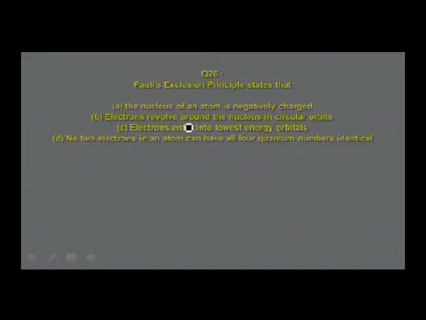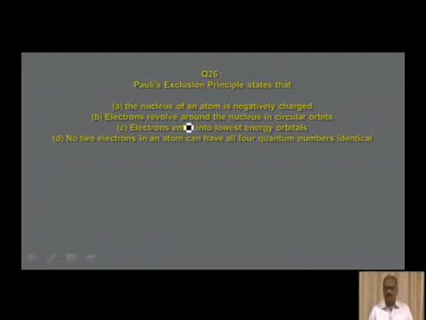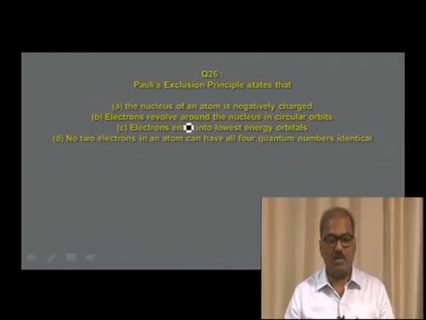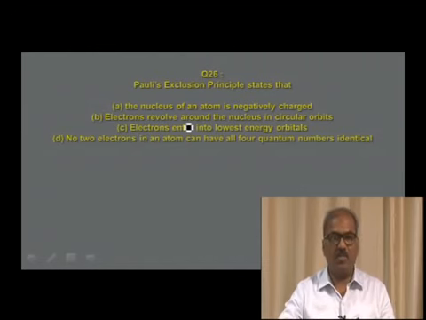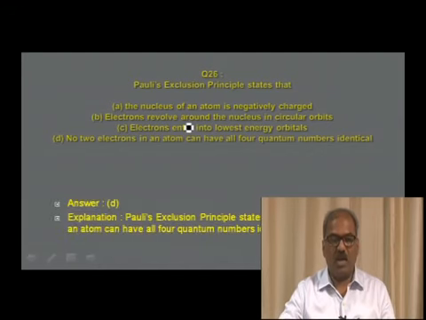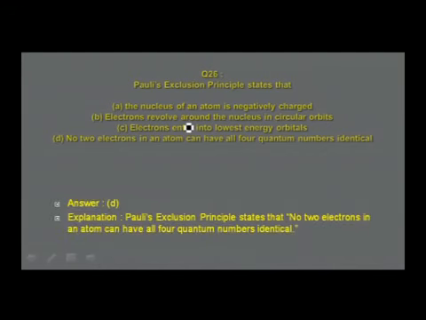We shall go to the next question. Which is the statement of Pauli's exclusion principle? Option A: the nucleus of an atom is negatively charged. Option B: electrons revolve around the nucleus in circular paths or circular orbits. Option C: electrons enter into lowest energy orbitals. Option D: no two electrons in an atom can have all four quantum numbers identical. The question is about the statement of Pauli's exclusion principle. I think you can identify the answer easily in option D: no two electrons in an atom can have all four quantum numbers identical.